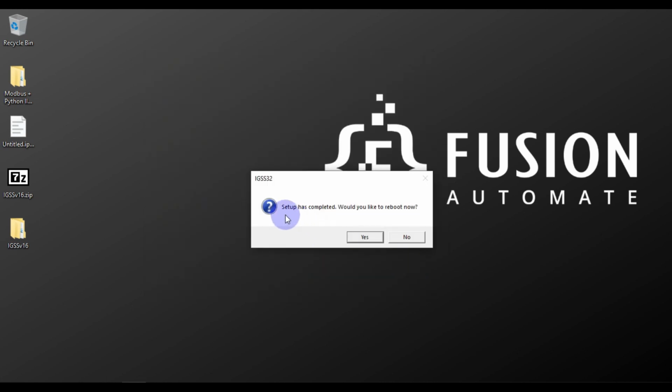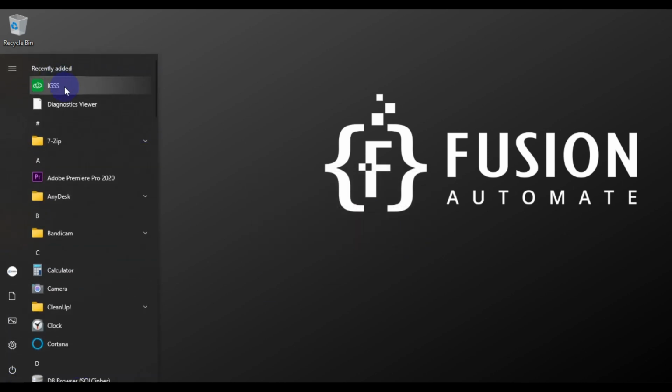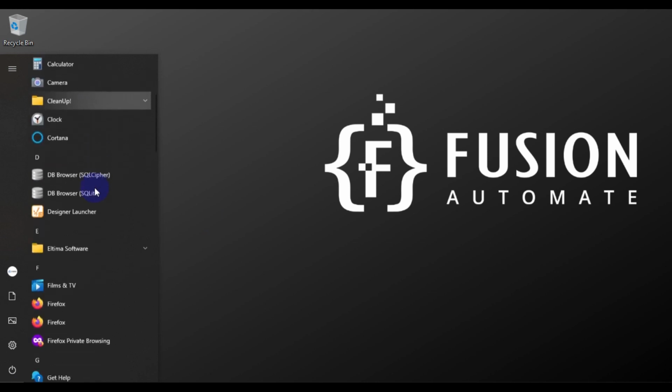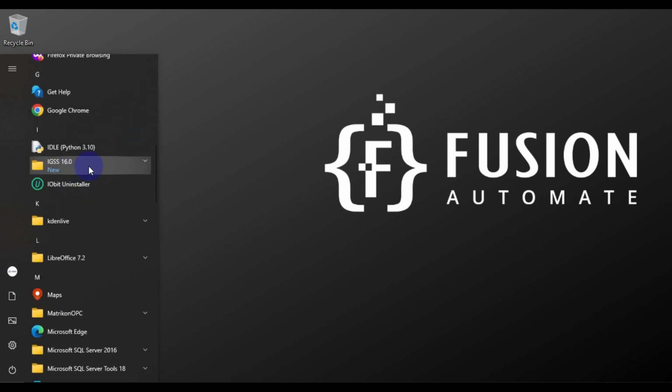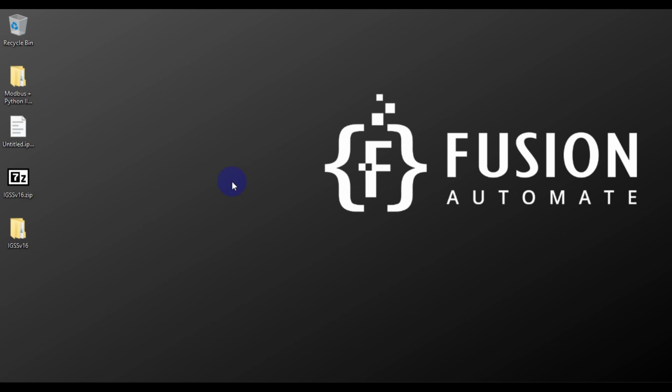Okay, so here you can see setup has completed. Would you like to reboot? We don't want to reboot it now, so we will press no. Now we will go to start, and you can see here IGSS is installed successfully in our system. We will scroll down and you can see IGSS 16.0, and here IGSS is available. So this is how you can install IGSS version 16.